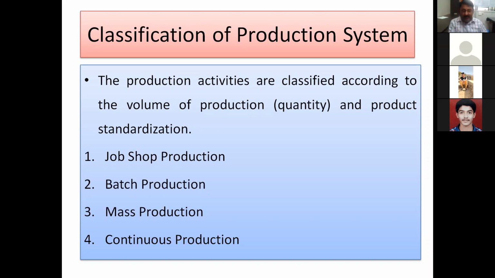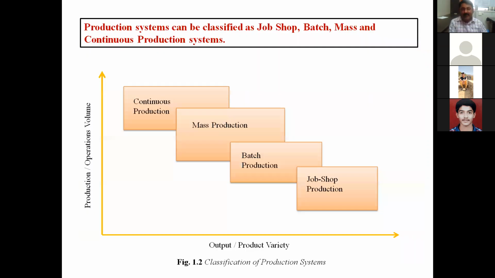The classification is based on volume, which is nothing but the quantity of production, and the product standardization. So let us start. These production systems are classified as job, batch, mass, and continuous flow. Here you can see, friends, a chart of output, product variety and volume. Volume versus variety.